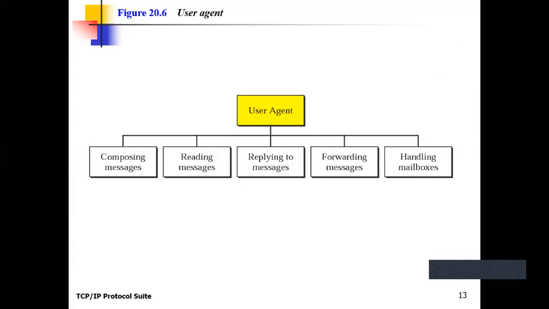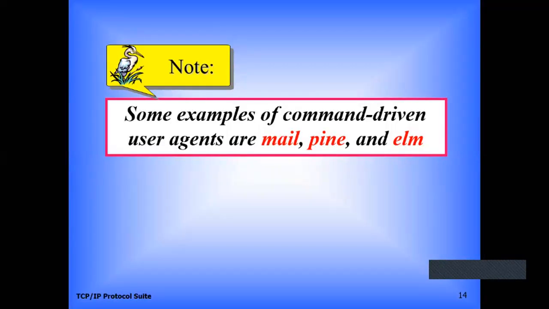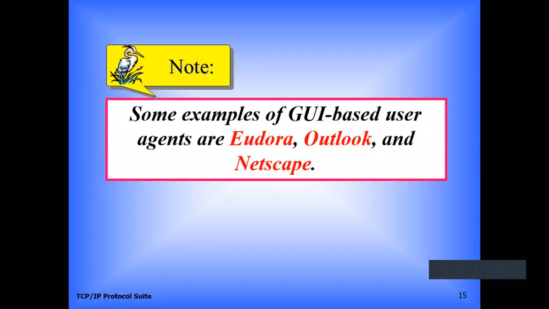Okay, so there are some examples of user agent programs like Mail and Pine, which are command driven. They all are command driven, which we were using earlier. Some GUI based user agent programs are Outlook, Netscape Navigator, Eudora.